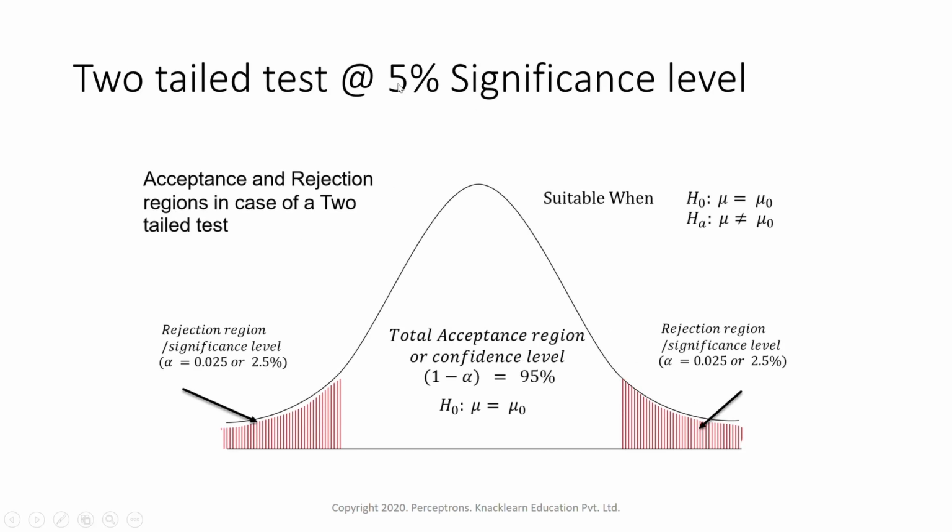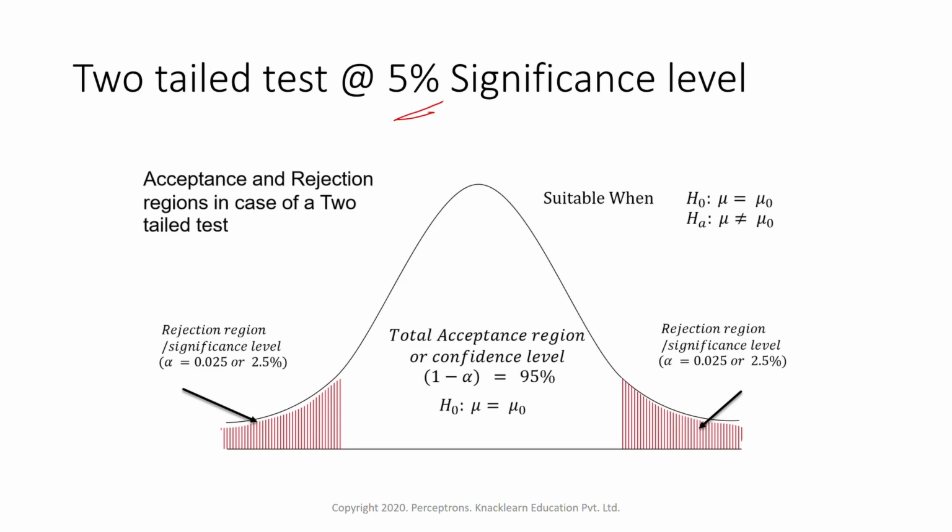So first what we do is, suppose we distribute our data with respect to a probability distribution. Now here, significance level is the probability of rejecting the null hypothesis given that it is true. Suppose we have taken the significance level as 5%. That means the confidence value will be 95% in this case.